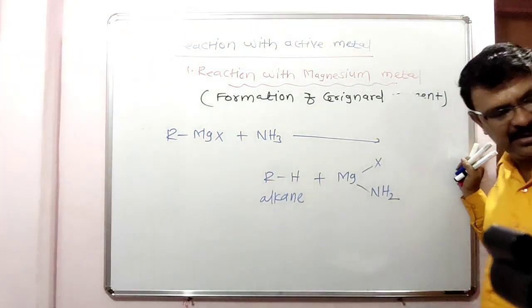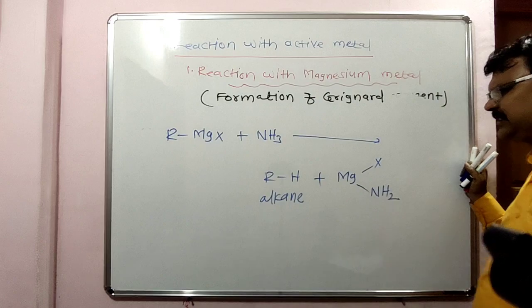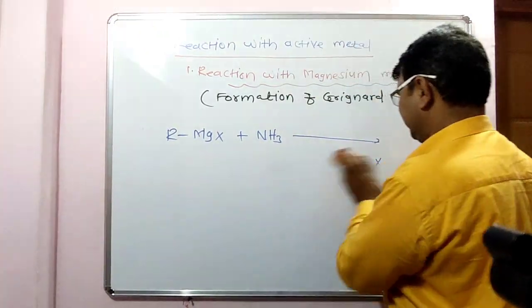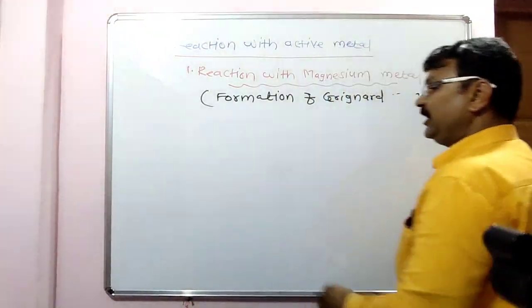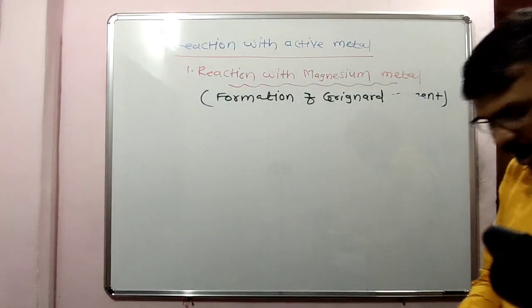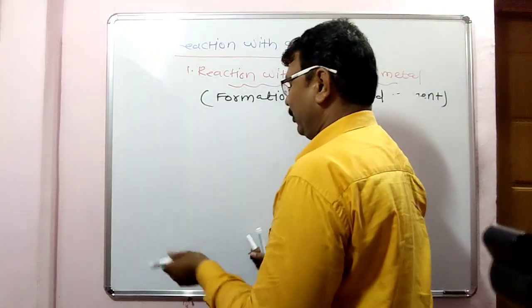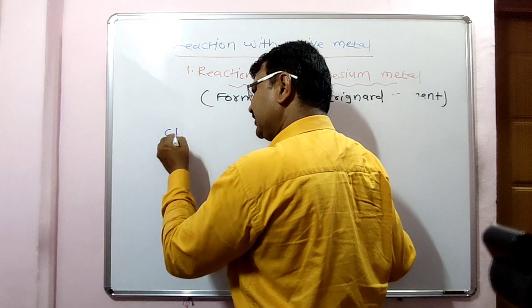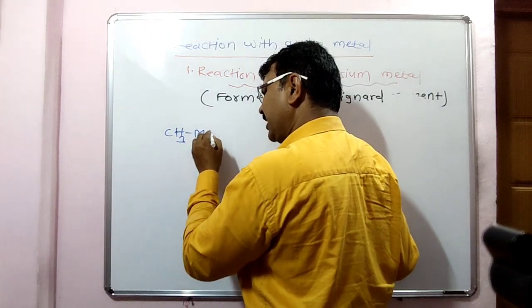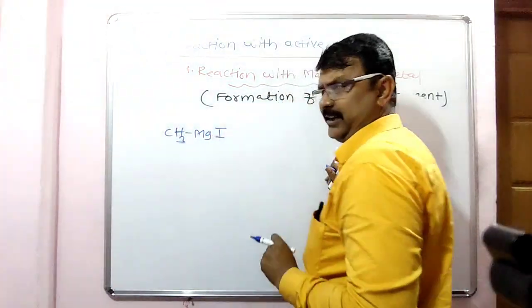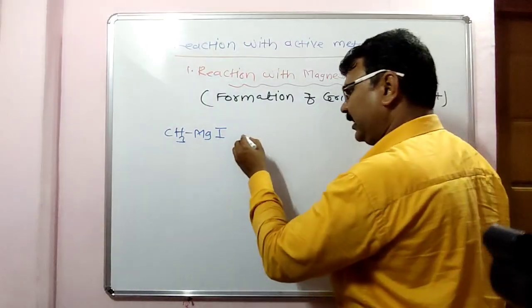Correct? Next, look at the example here. What is the action of ammonia on methyl magnesium iodide? Look here, CH3MgI, methyl magnesium iodide, is reacted with ammonia.